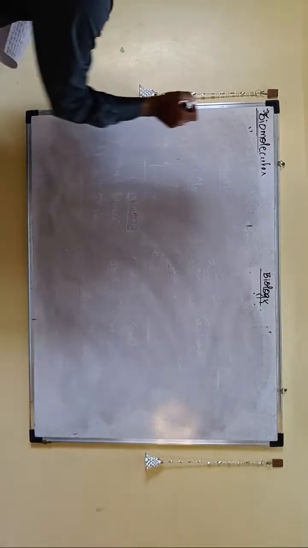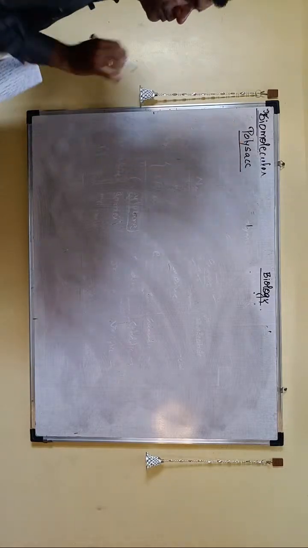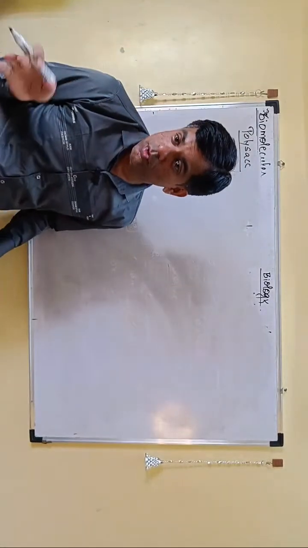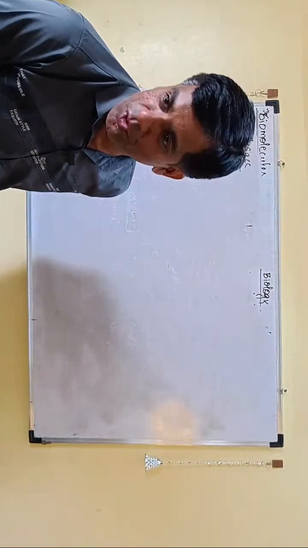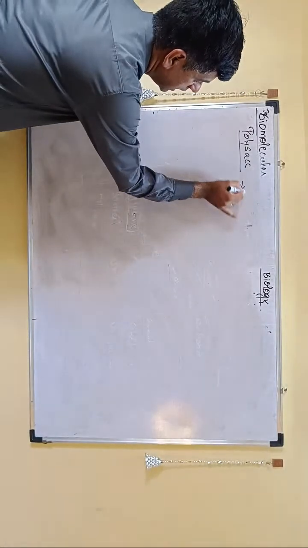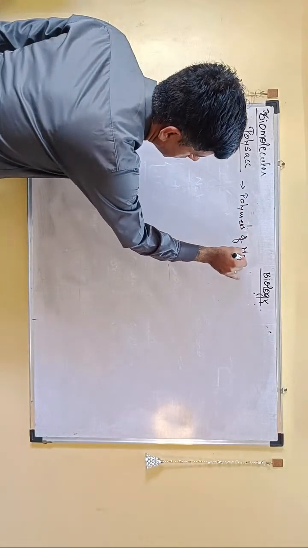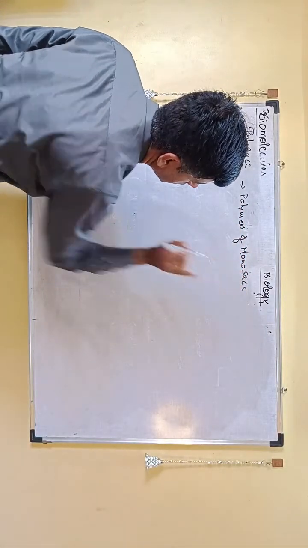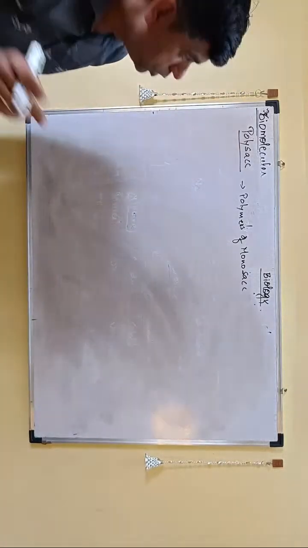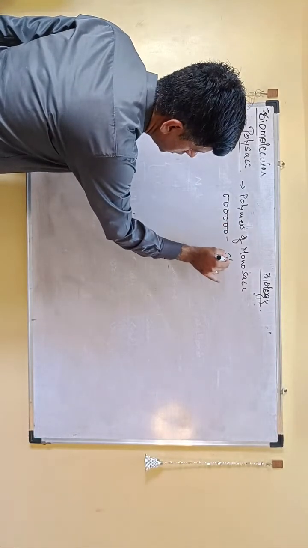Then you have another class of macromolecules called polysaccharides. You're also lucky they have not discussed monosaccharides and disaccharides. They've only discussed polysaccharides. So what are polysaccharides? They are polymers of monosaccharides, obviously. So many monosaccharide units are joined by which bond?